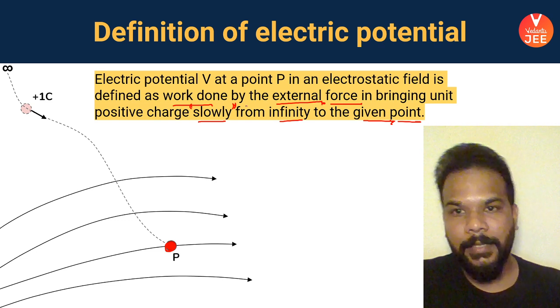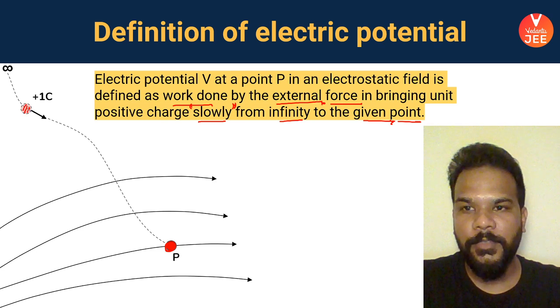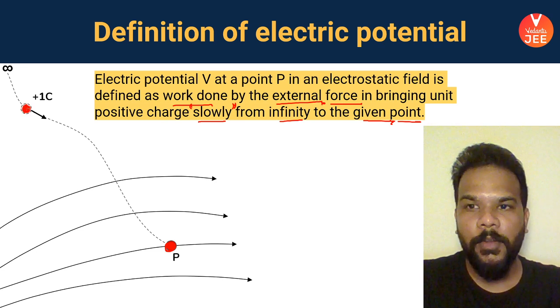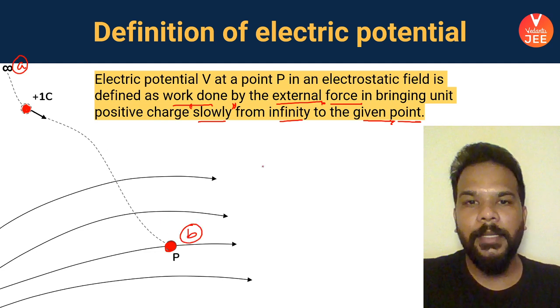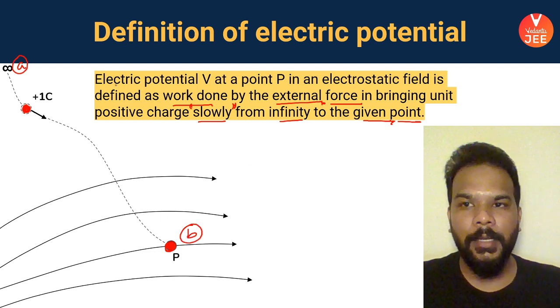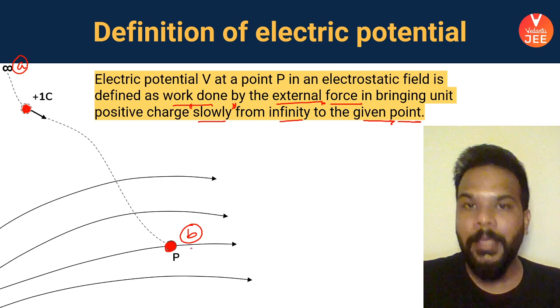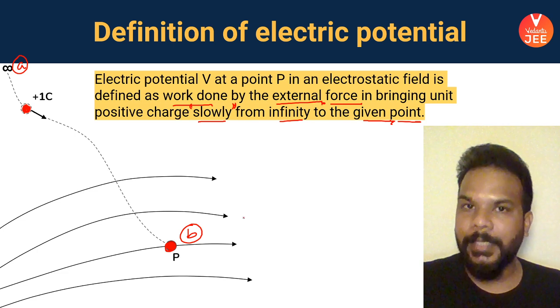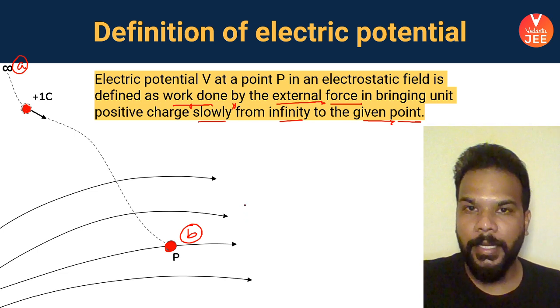We can say that a unit positive charge, that means a charge whose magnitude is 1 coulomb, is being brought from point A to point B, but the work which is done to bring it from infinity to point B. More importantly, the work is done in bringing a unit positive charge here. Okay, I hope you are getting this part.